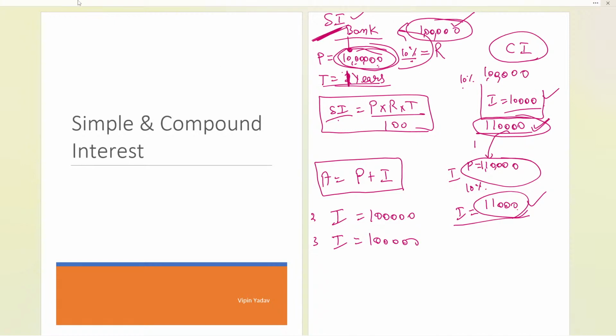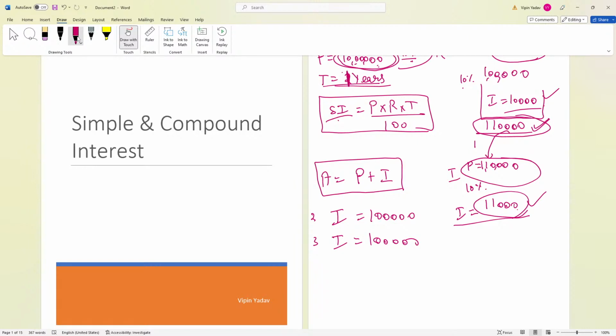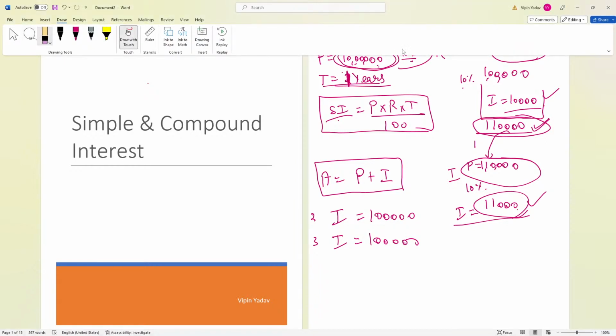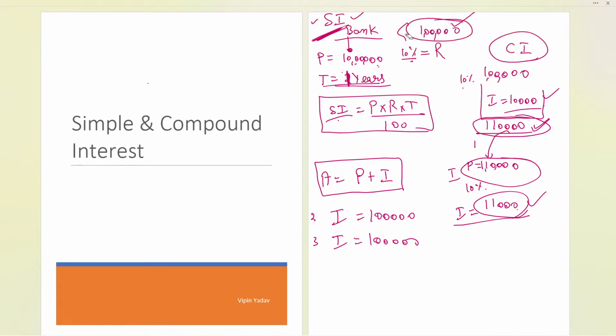So let me summarize whatever I was telling you. I was telling you about simple interest. Suppose initially I have taken 10 lakh rupees from the bank as principal, and then the bank charges 10%.